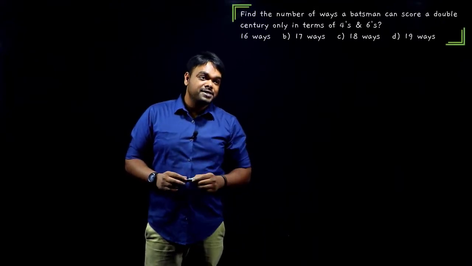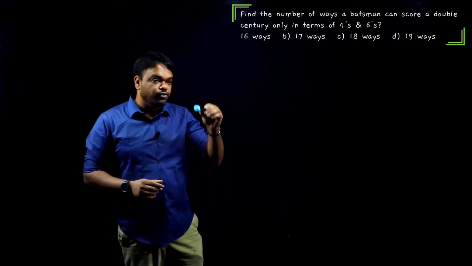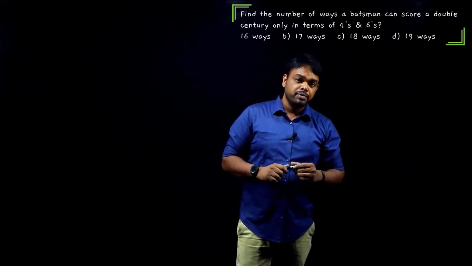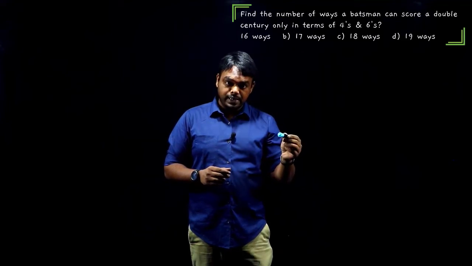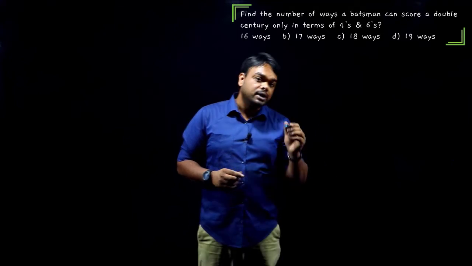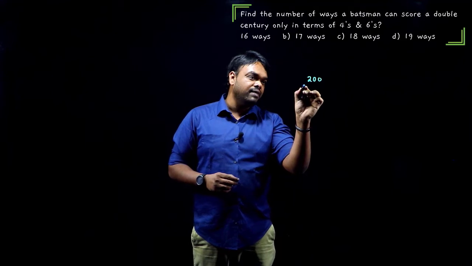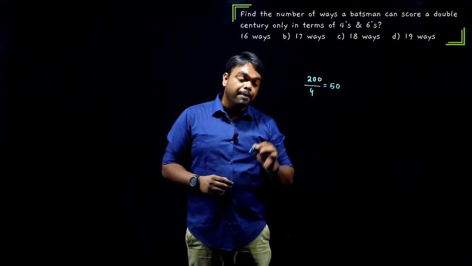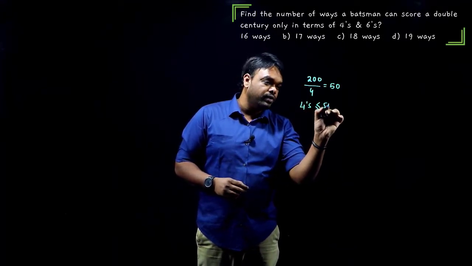Find the number of ways a batsman can score a double century only in 4s and 6s. Acha. It has to be in only 4s and 6s, guys. So first thing you must know here is how many maximum 4s can be scored and how many maximum 6s can be scored. Now guys, a total of 200 runs means if it has to be scored in 4s, divide with the 4, that you will get 50. So number of 4s must be less than or equal to 50.